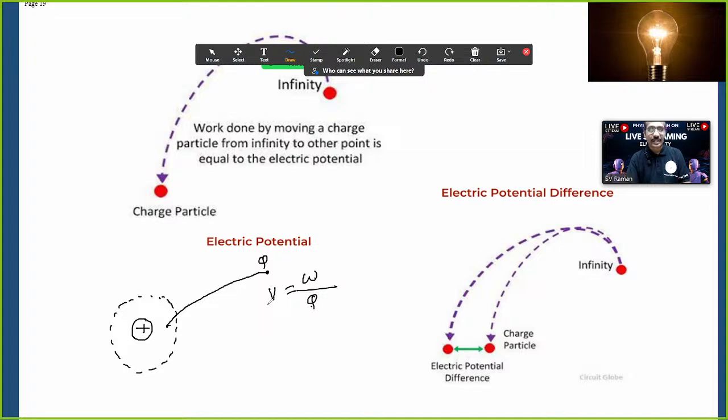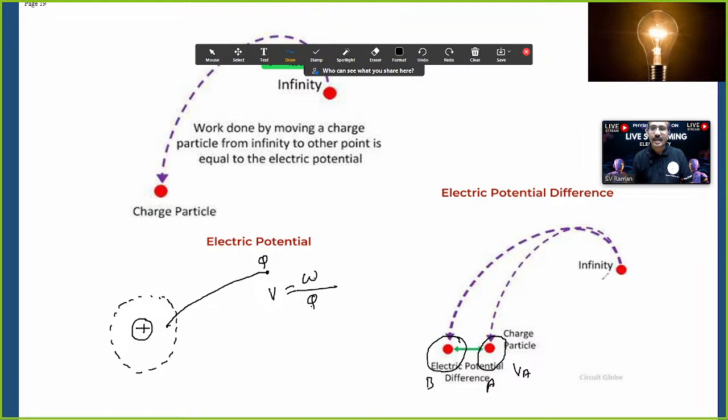Now what is potential difference? You can compare two electric field regions. Let's say this is at point A and this is at point B. Now bring another charged particle from infinite distance to point A. That potential is VA.